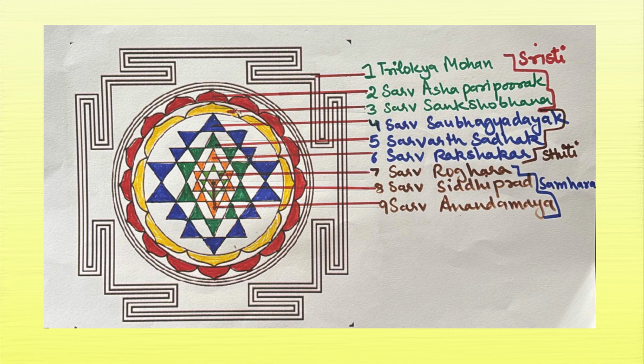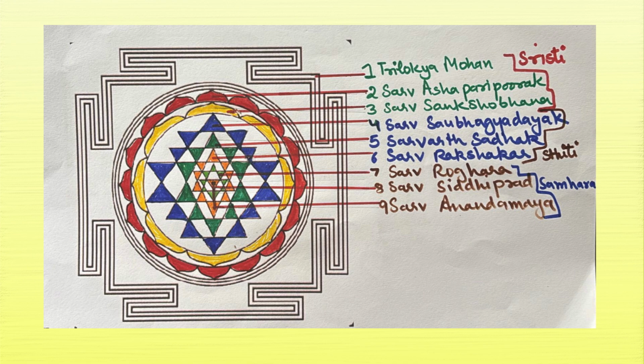Sthiti Chakra consists of the chakra with the 14 triangles, Sarv Saubhagyadayak Chakra, the outer chakra with 10 triangles, Sarvarth Sadhak Chakra, and the inner 10 triangles chakra, Sarva Raksha Kar Chakra. Sanghar Chakra consists of the Asht Kon, Sarva Rog Har Chakra, the Kam Kala Triangle, Sarv Siddhi Prad Chakra, and the Bindu, Sarv Anand Maya Chakra.